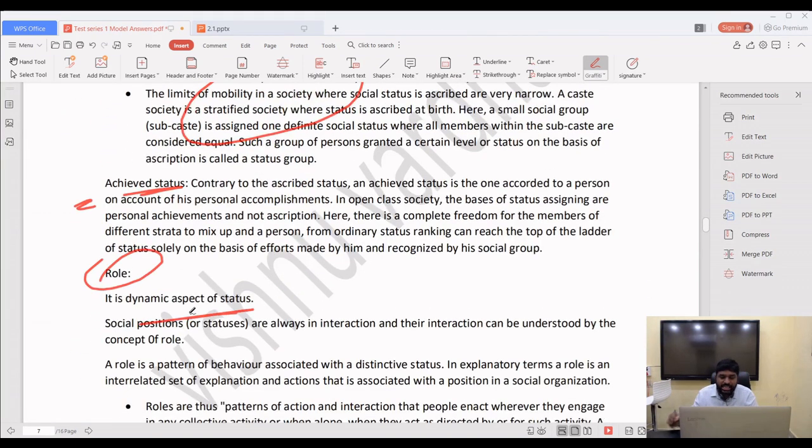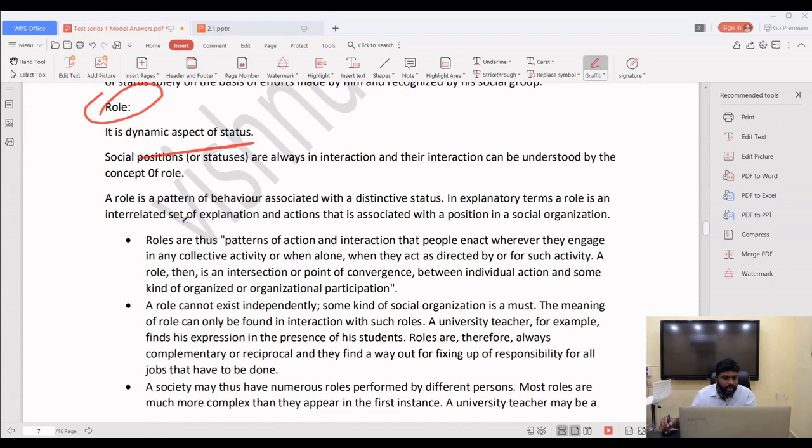Similarly, role is a dynamic aspect of status, so it will be changing. With the status, your role will be changing. A role is a pattern of behavior associated with a distinctive status. In explanatory terms, a role is an interrelated set of expected actions that is associated with a position in social organization. Action, I told you, action. How the action is there.